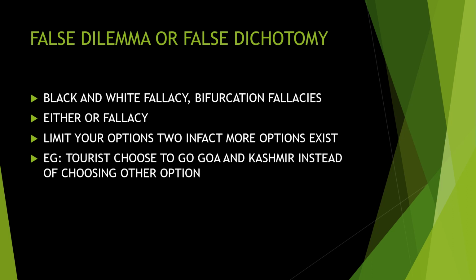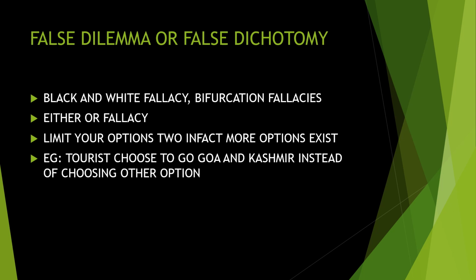Why? You limit your options even though, in fact, more options exist. In a false dilemma or false dichotomy, you always take only two options. You don't go for other options. So you are limiting your options. That is what is happening here in the false dilemma, and that is why it became what we call a fallacy.